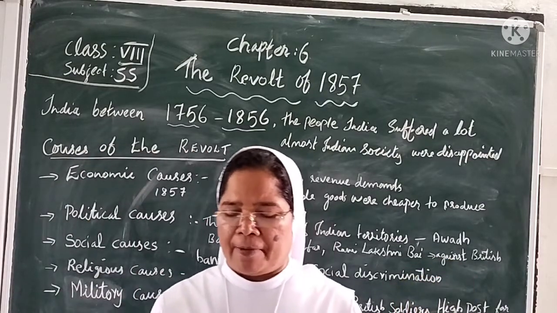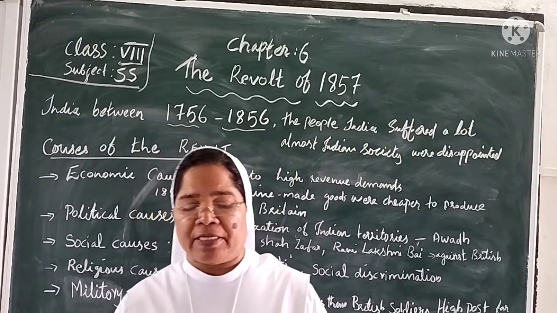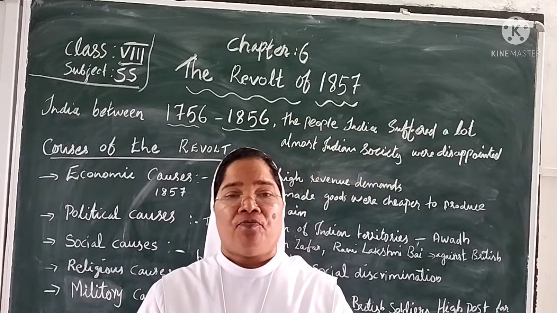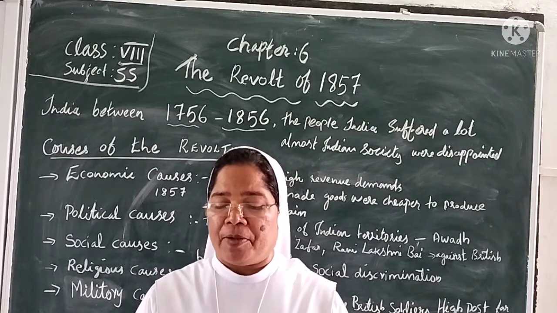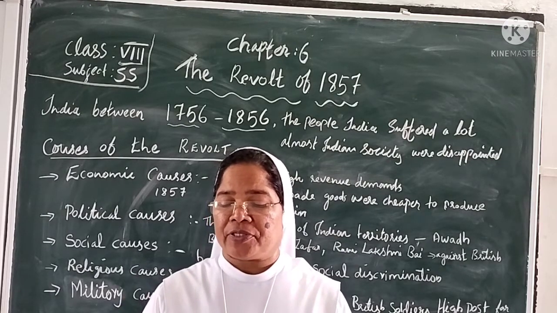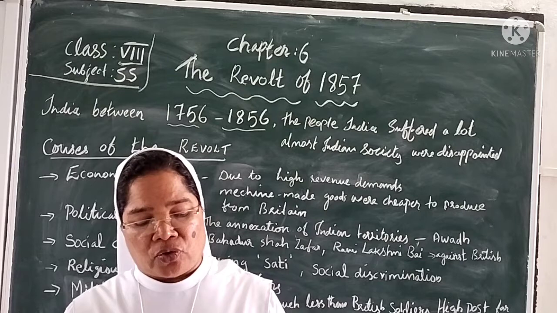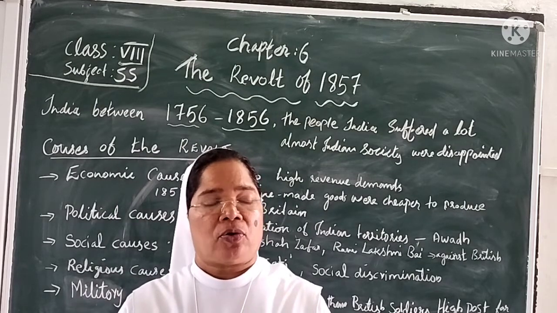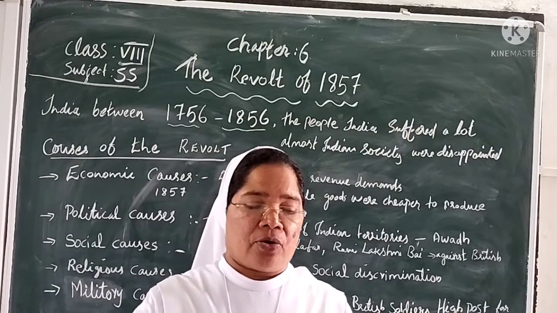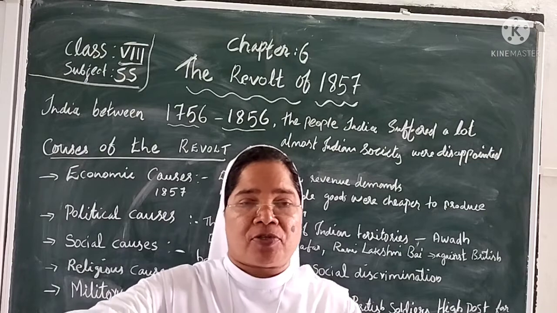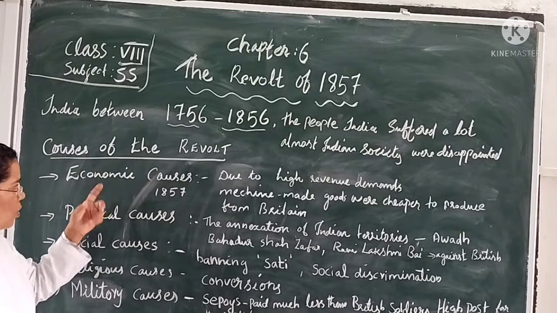These two main points in the economic causes are the high land revenue demands and the machine-made products imported into India. And also, old ruling classes were displaced by the British due to the withdrawal of royal patronage. People who earned their living following religious and cultural professions like priests, poets, and musicians lost their sources of livelihood. This was also their loss. Also, there were many rules and regulations of the British government. These are the main causes for the economy.